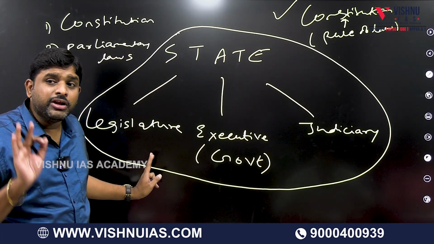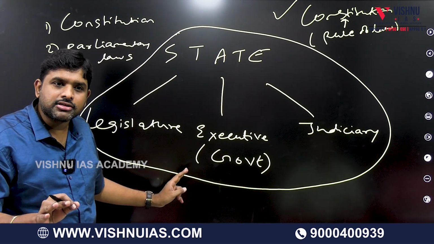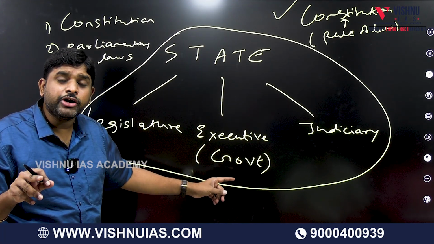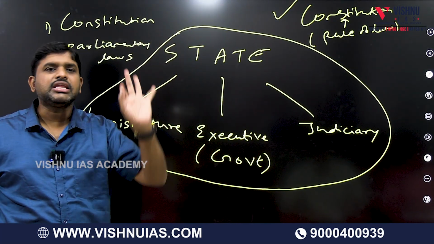Legislature means what? Who will make the laws. Executive means what? Who will implement the laws. Judiciary means what? Who checks whether they are implementing according to the provisions. These are the three organs of the state. In any country, these three organs will be there.